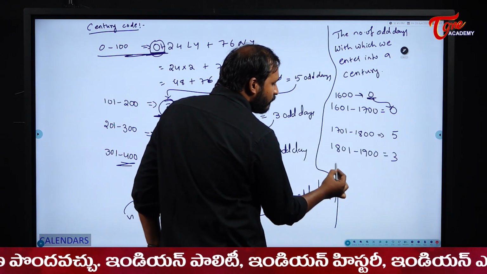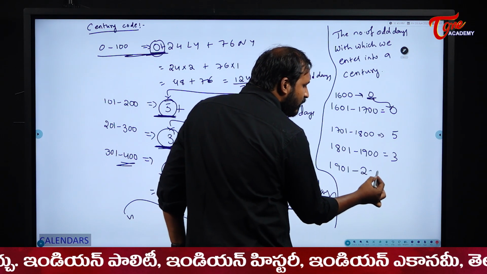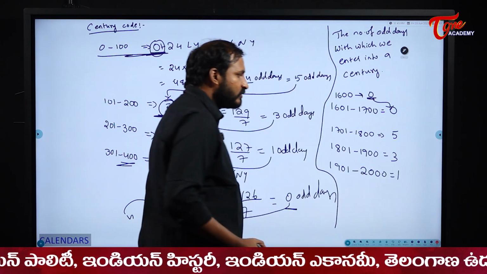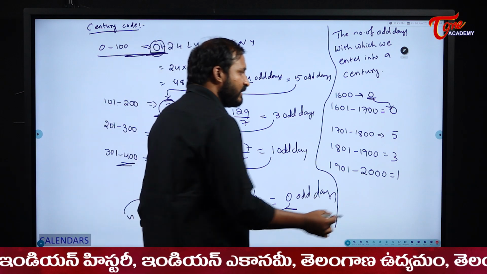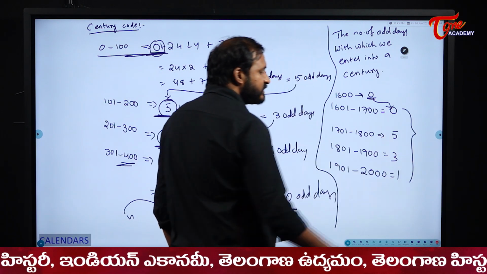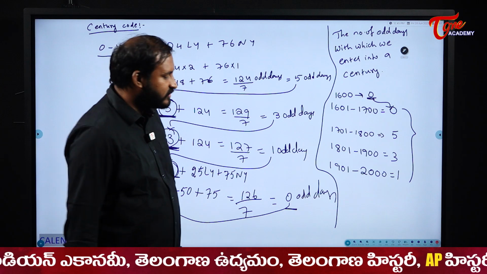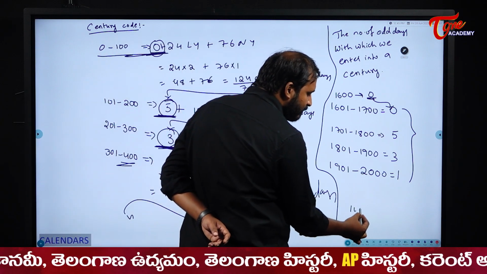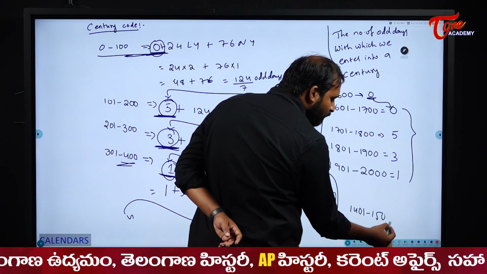3. The code for 1901 to 2000 will become what? 1. So 0531, 0531 will be repeated, and this is how you need to take it. For example, if I suddenly ask you the code for 1401 to 1500, what should I do?